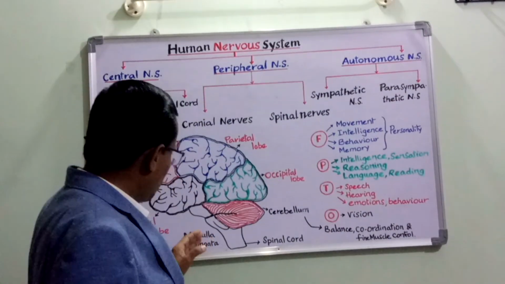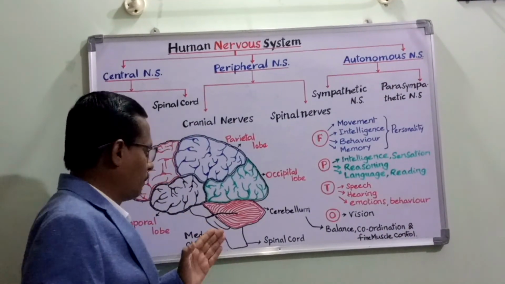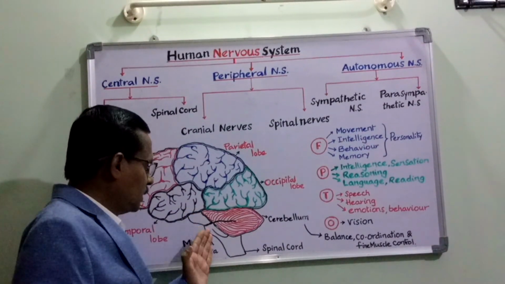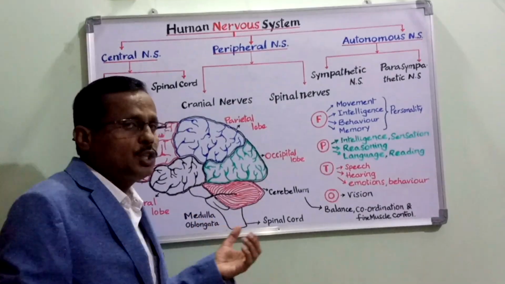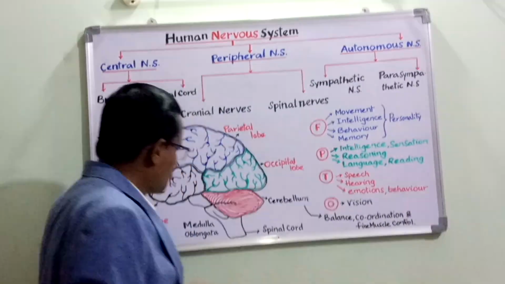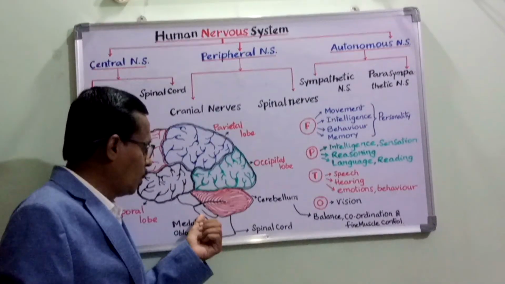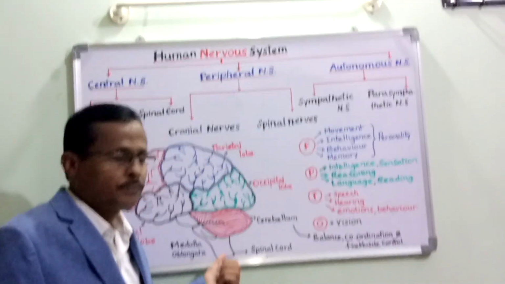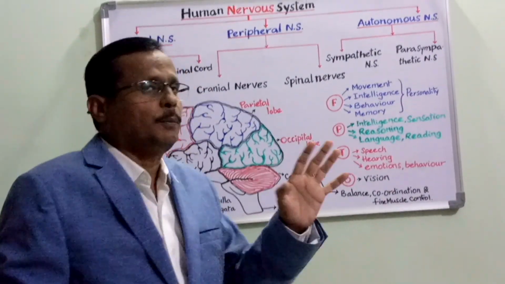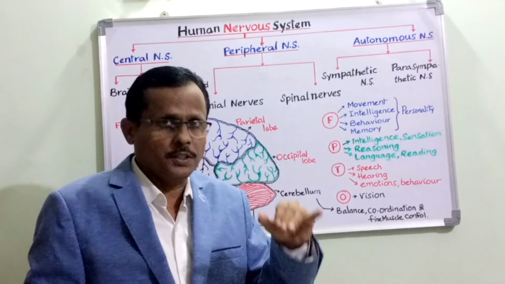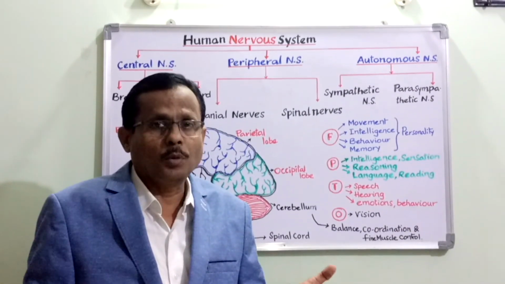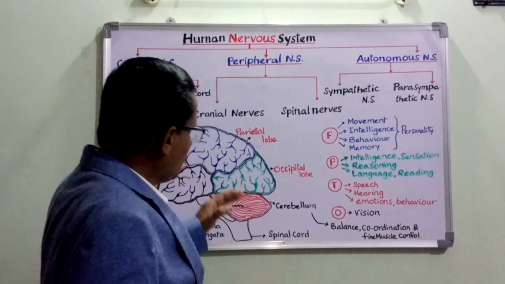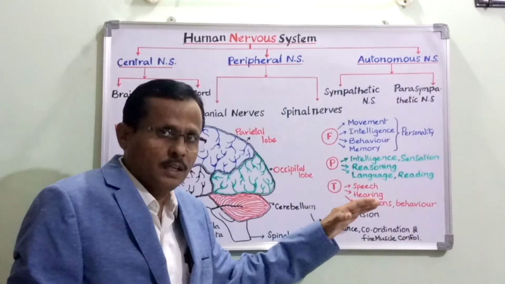Now, with regards to the brain stem, the medulla oblongata comprises the brain stem. Here, the pons varolii is another organ that is present at the junction of the medulla oblongata with the spinal cord. Now, little is known about the pons varolii. Still researches are going on, and in the years to come, we may know more about the pons varolii. But as of now, let us conclude here.